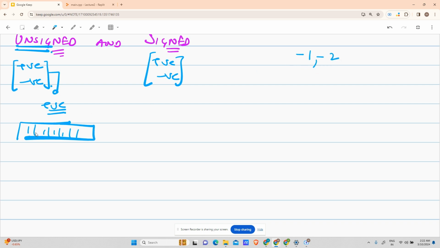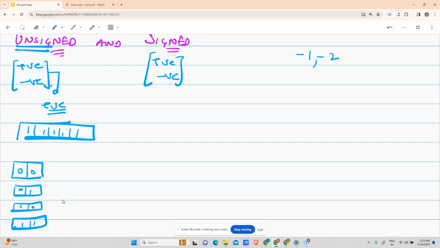So how many numbers? What is the range of this? Let's take the simple example of 2 bits. If inside of 32 bits you have 2 bits, what are the combinations you can form? 00, 01, 10, 11. Is there any other possible combination?